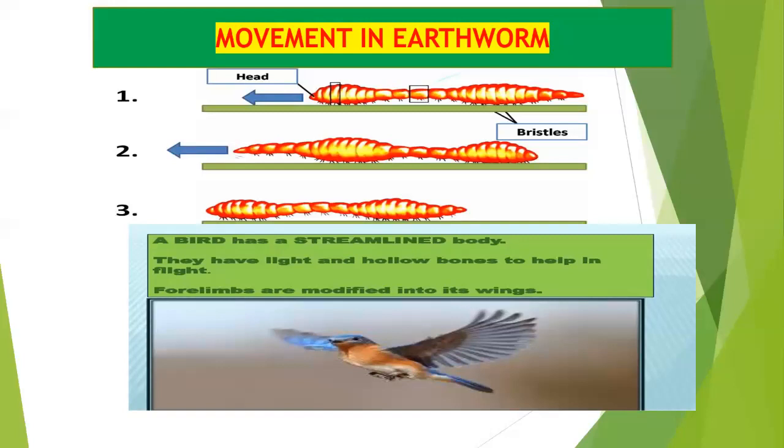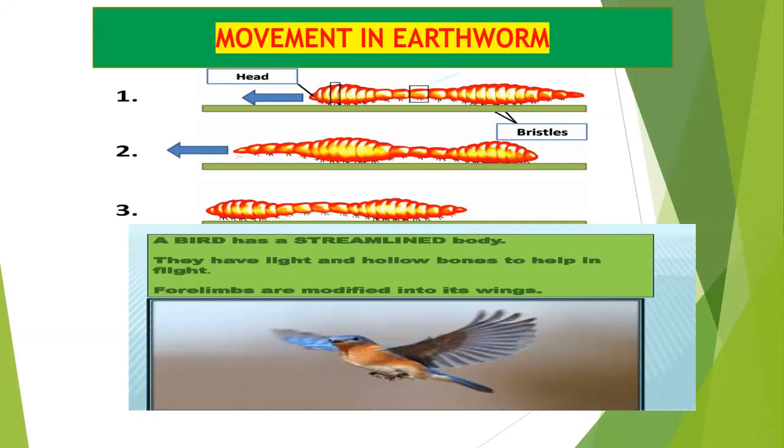Then the movement in earthworm. Earthworm does not have bones or legs. It has muscles. With the help of these muscles, they are able to move from one place to another place. The earthworm's body has two types of muscles, circular muscles and longitudinal muscles. They also have bristles on the underside of the body that help in gripping, making the grip strong.